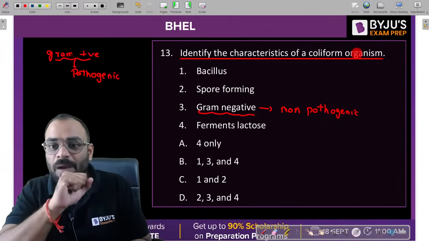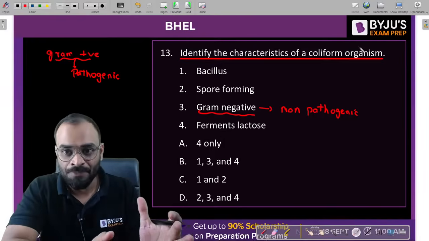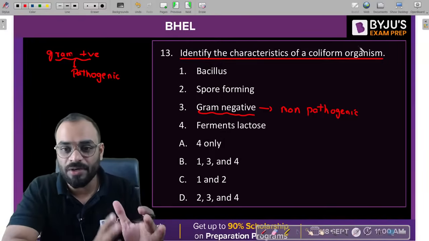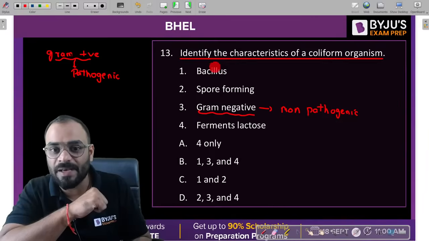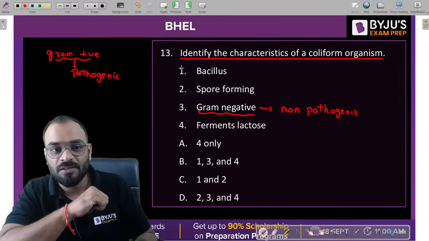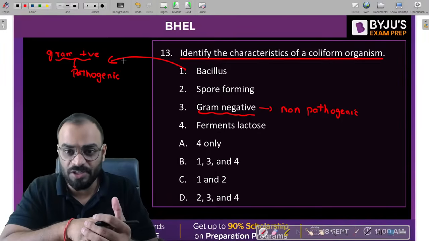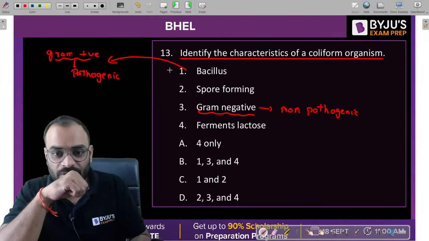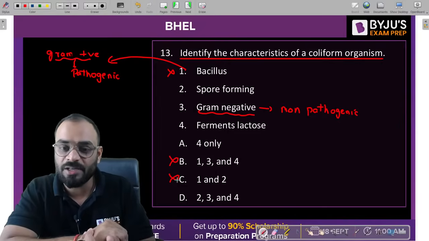Now the coliform bacteria which we are trying to test in our wastewater or in our water are non-pathogenic in nature. Whenever we talk about bacillus, it is a gram positive bacteria. So can I say that this one is wrong? If it is wrong, these two options can be eliminated.